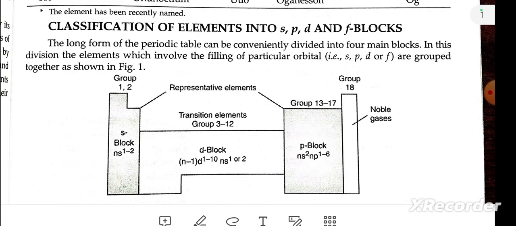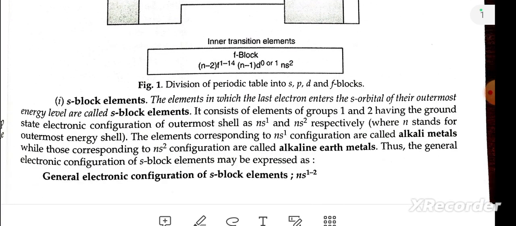Classification of elements into s, p, d, f blocks. The long form of the periodic table can be conveniently divided into four main blocks. In this division, the elements which involve the filling of a particular orbital are grouped together as shown in figure first.